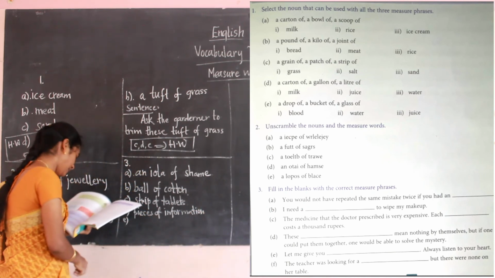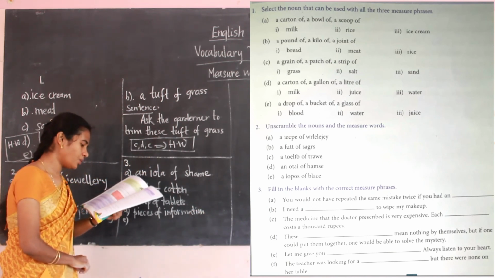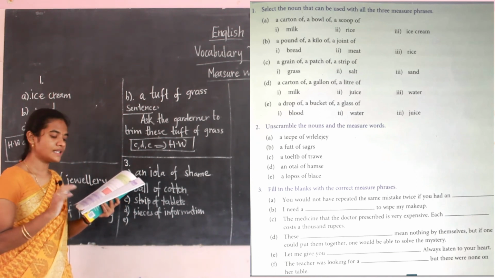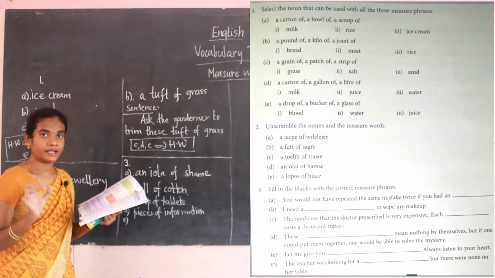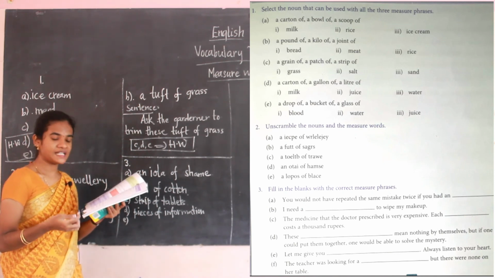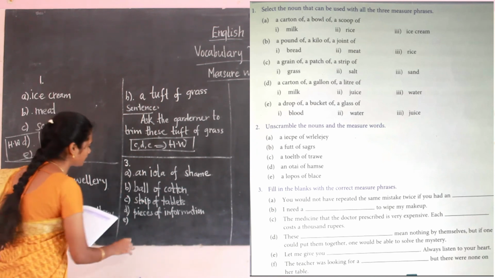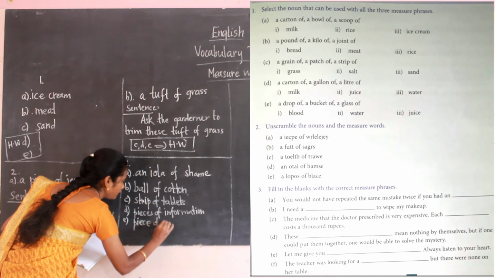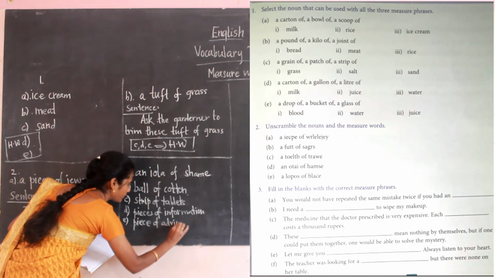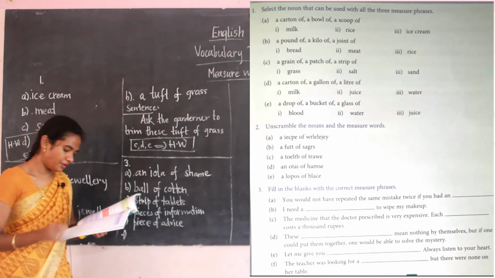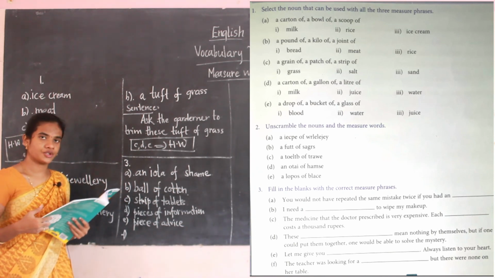Then next, E: let me give you a dash. Always listen to your heart. They are giving advice, so how can we write it? Let me give you a piece of advice. Always listen to your heart.